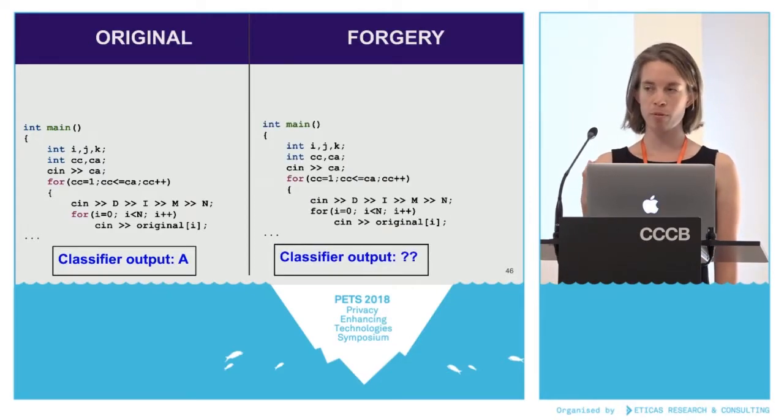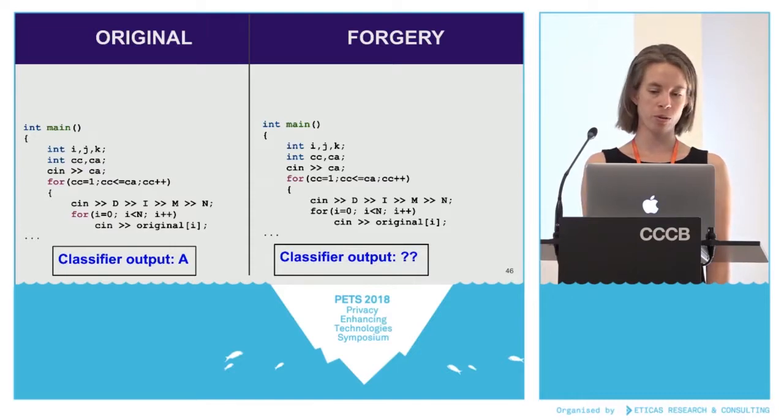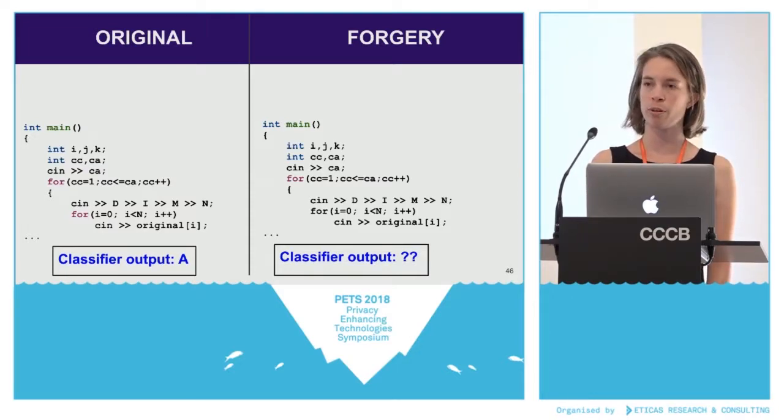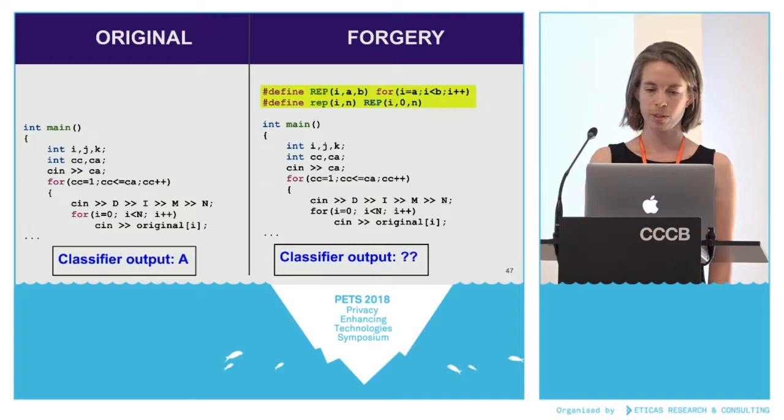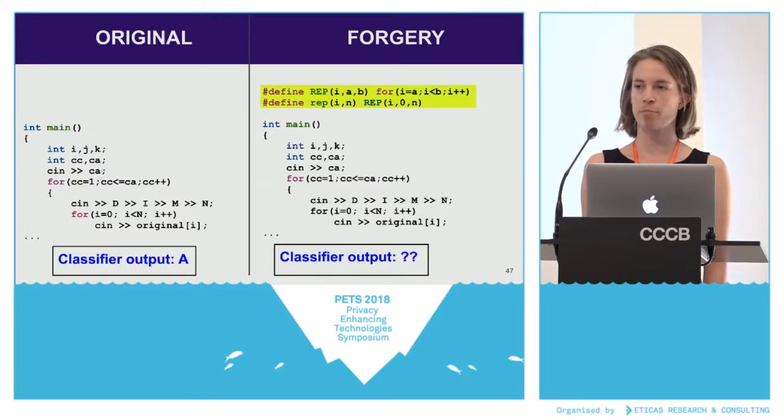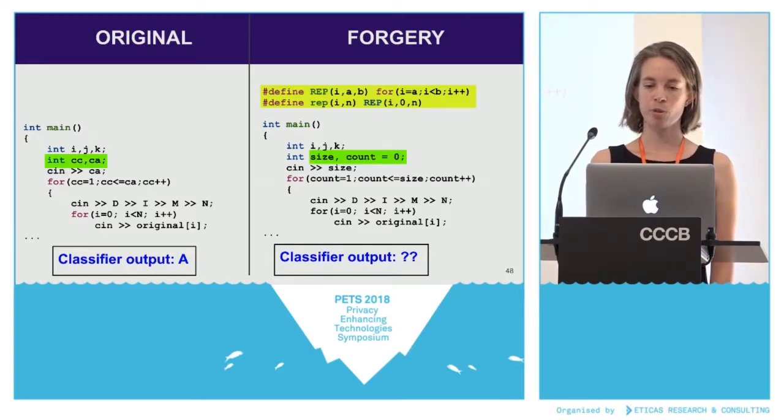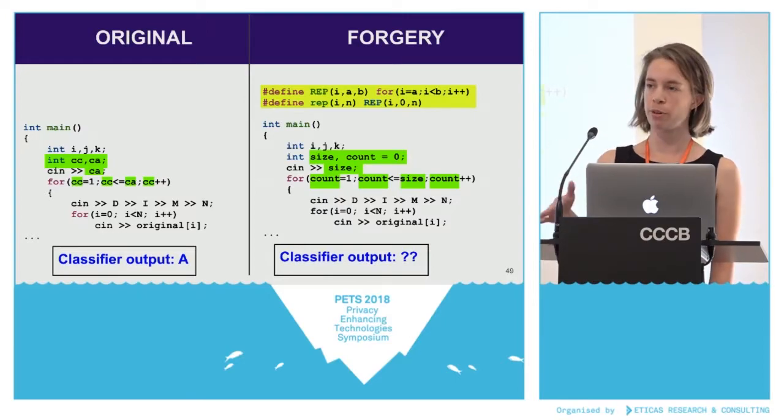So I just put the same code on the right. This is the code that will transform into a forgery. Right now, it's exactly the same. The code on the left will remain the original code, and the code on the right will transform into a forgery of author C. So first, we'll just copy in the distinctive pound defines. Then we'll change some variable names, CC and CA to size and count, and also change them down there so the code still works.